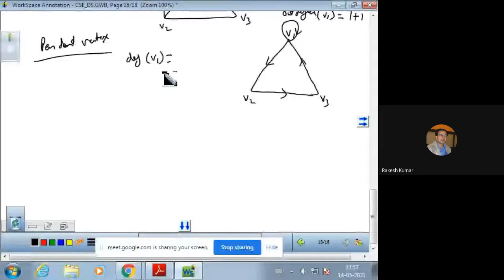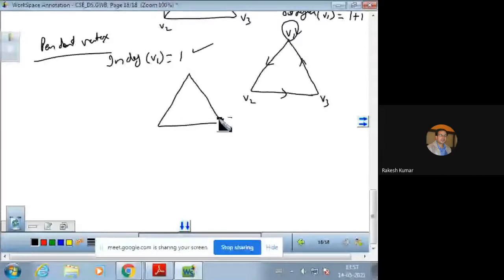If degree of V1 is 1 only, then the vertex is said to be a pendant vertex. And this is the in degree actually, because incident on it we are talking about.